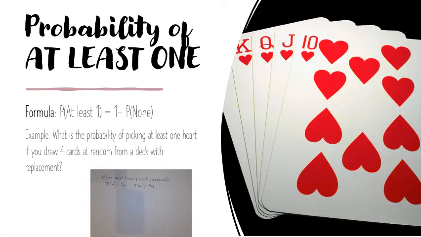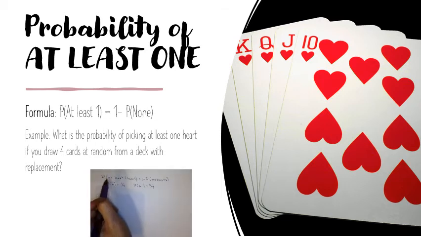The last formula we're going to talk about is the probability of finding at least one of something. The formula is: the probability of at least one equals 1 minus the probability of none. The example we're going to use is, what is the probability of picking at least 1 heart if you draw 4 cards at random from a deck with replacement? The key words I see are picking at least 1, and also with replacement, so these are going to be independent events.